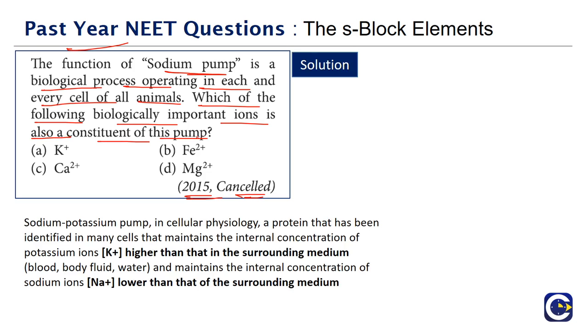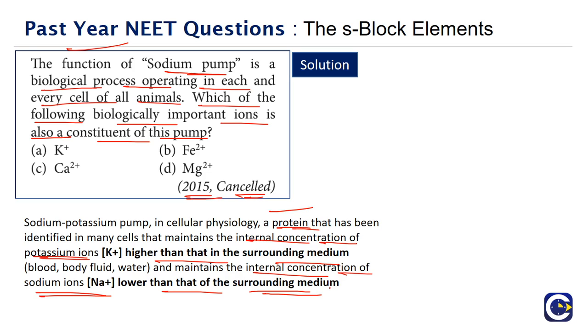The pump is called the sodium potassium pump. So in most animal cell physiology, we will see that there is a protein that performs this operation, where it maintains the internal concentration of potassium ions higher than the surrounding medium, and the internal concentration of sodium ions lower than that of the surrounding medium. So potassium ion concentration inside the cell will be higher than the surroundings, and sodium ion concentration inside the cell will be lower than the surroundings.